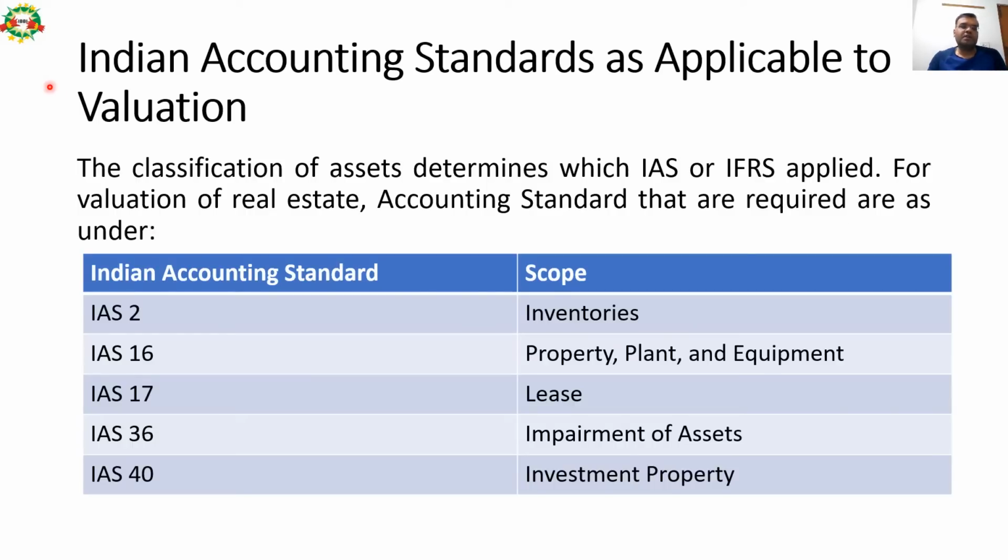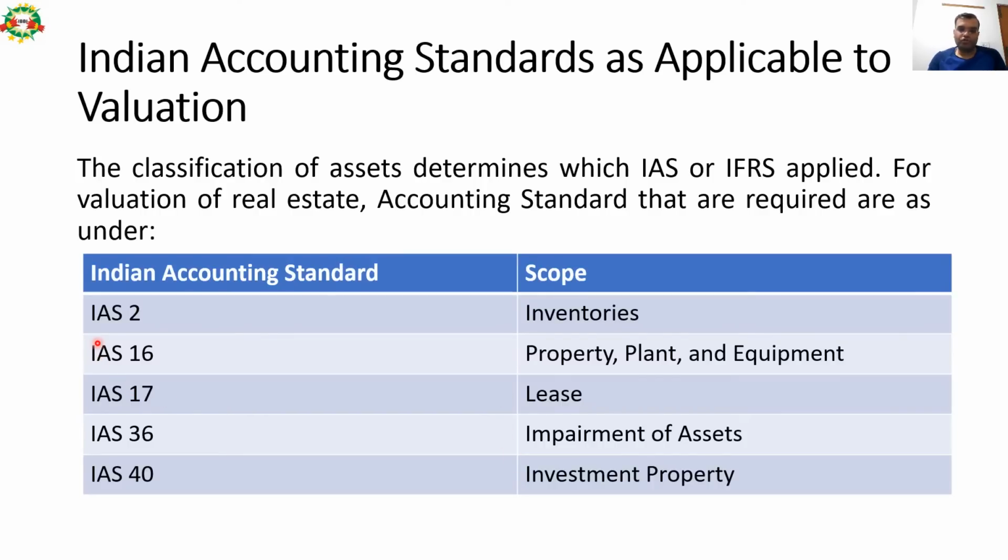Next topic is Indian accounting standards which are relevant for valuation of a property. The classification of assets determines which IAS, Indian Accounting Standard, or IFRS applies. So for valuation of real estate, accounting standards that are required are as under. So these are the 5 important standards from valuation perspective. So Ind AS 2, IAS is also called Ind AS, Indian Accounting Standard 2, talks about inventory. So please note down these 5 accounting standards and their scopes as well. So 1 mark theory question can come out of this slide.